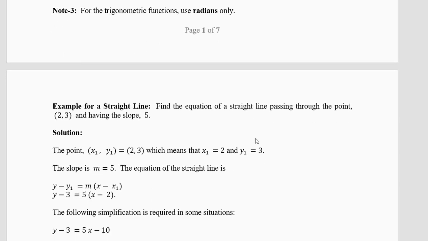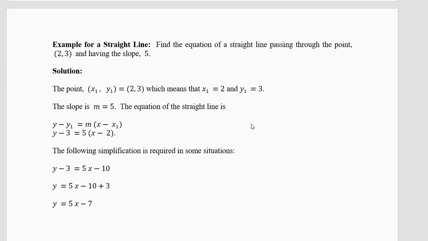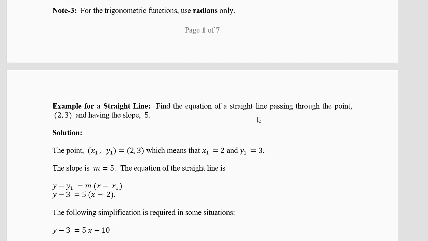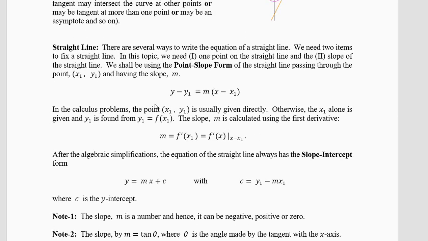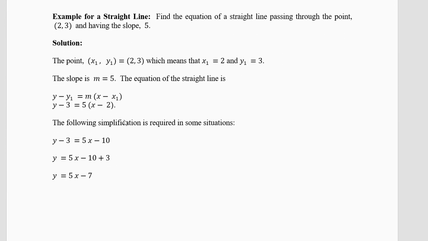Now first we'll discuss the straight line, one problem, then we'll go over to the tangents. Example for the straight line. Find the equation of a straight line passing through the point 2, 3 having the slope m equal to 5. Now please remember we write x, y always. We have seen it here also. The point is x1, y1. If there are 2 points, we'll have x1, y1 and x2, y2.